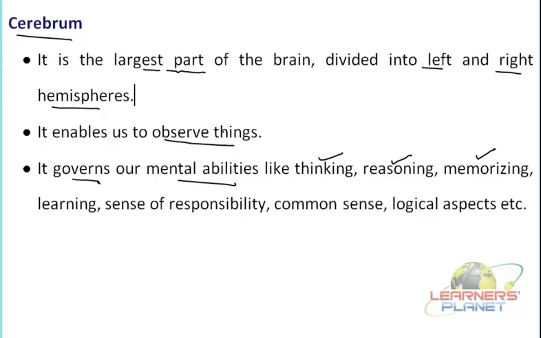Memorizing, as you can store the things in your memory. What do you mean by this memory? How do you keep it in the memory? It is not a storage, or some storehouse, isn't it, that you can pick the thing and keep it over there. No, memorizing means you are keeping it in the cerebrum. It is actually learned over there. So next time when you look at it, or even when you don't, you can recall the things without any problem. So that capacity of memorizing the things is also a control, it is also a function of the cerebrum.